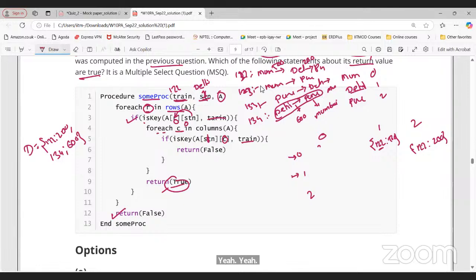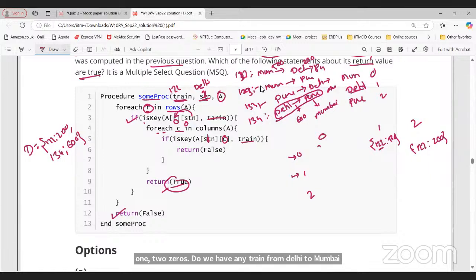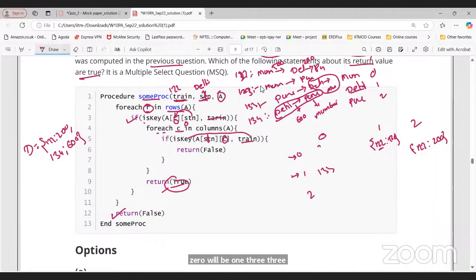So 1, 2, 0. Do we have any train from Delhi to Mumbai? No, we don't have any direct one. Here we can say Delhi to Mumbai, we have written 133, so that will be 1, 0, 133. So we are checking whether that particular train exists or not.